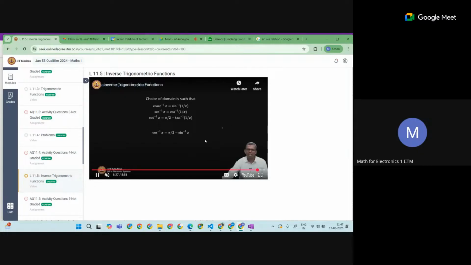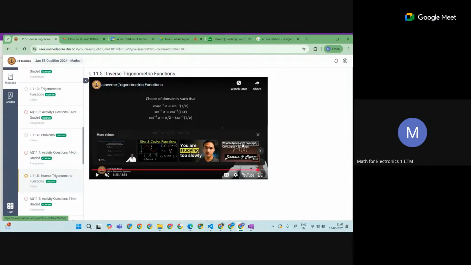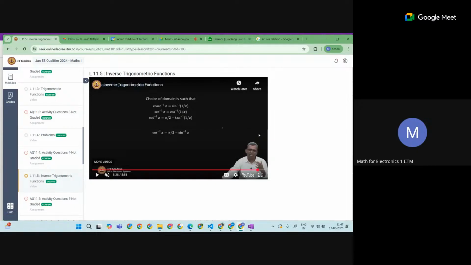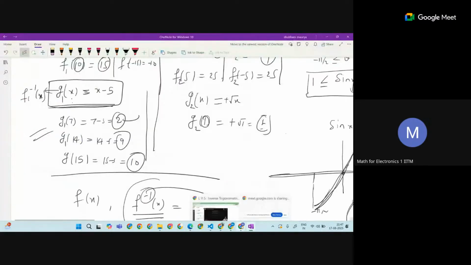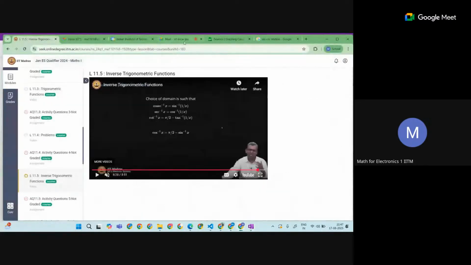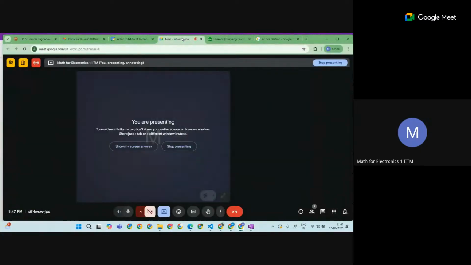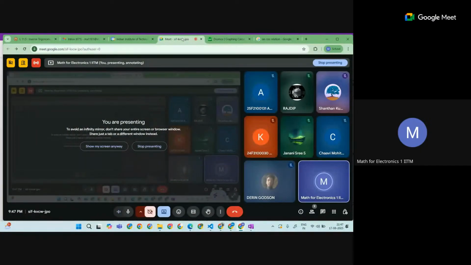But this is what the inverse of trigonometric functions is. This is not a different topic, this is a small portion. That's why it is a small lecture. You will not see more things about it, but this is the idea that, okay, we will bound our trigonometric function, and then we can get the inverse of it, and all other things are there. Okay. So interesting. The inverse is actually really interesting. Okay, and that much lecture I want to cover today.